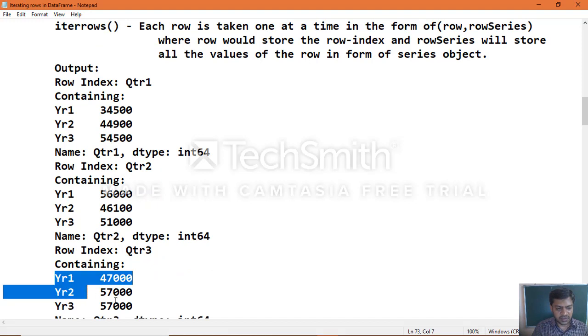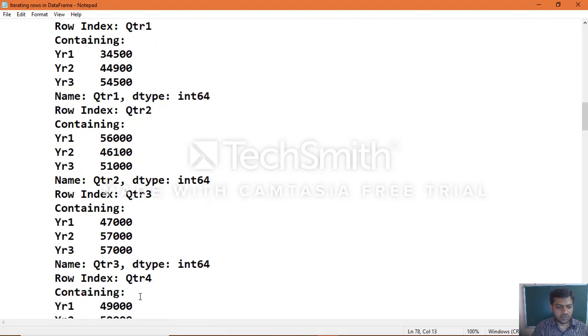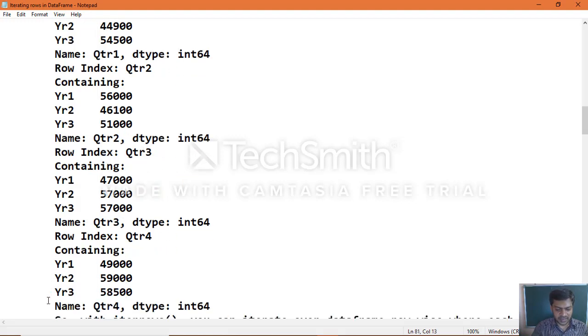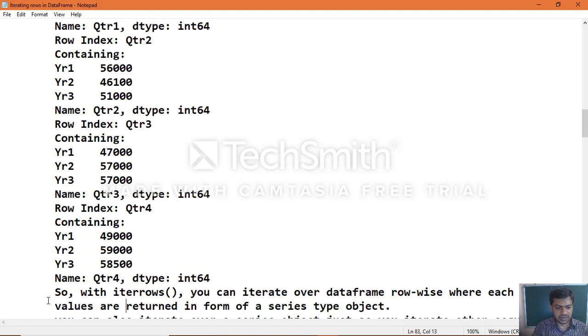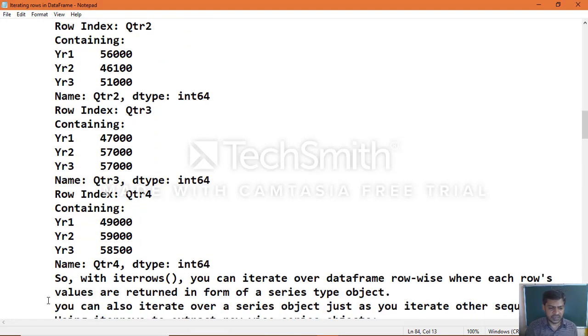Same way, row index quarter 3, the row label, contains all 3 years of sales details. Now the same way, quarter 4, row index name, contains all 3 years of sales details.